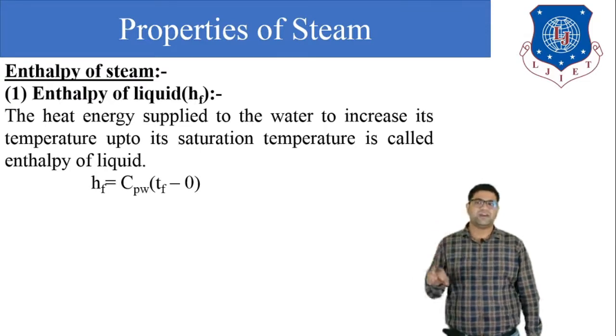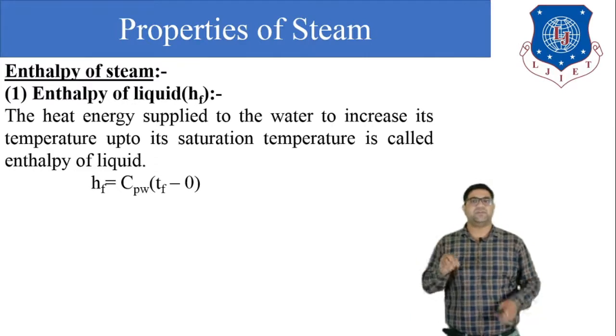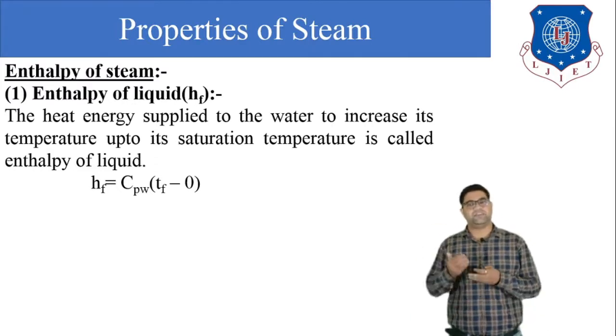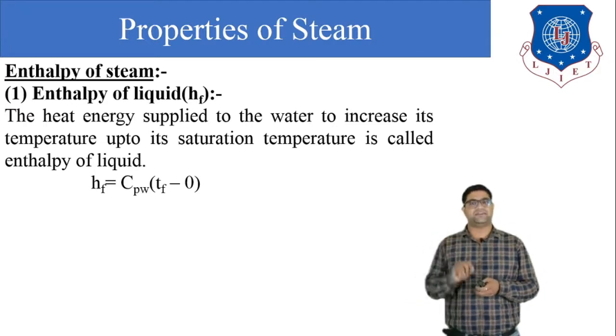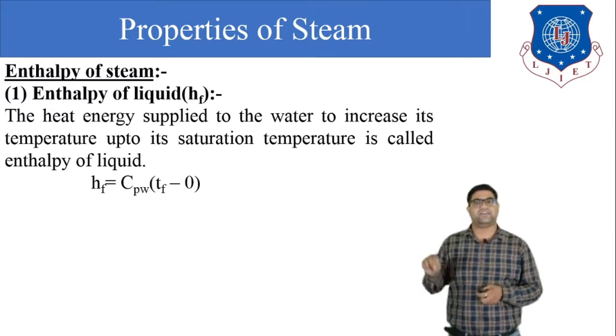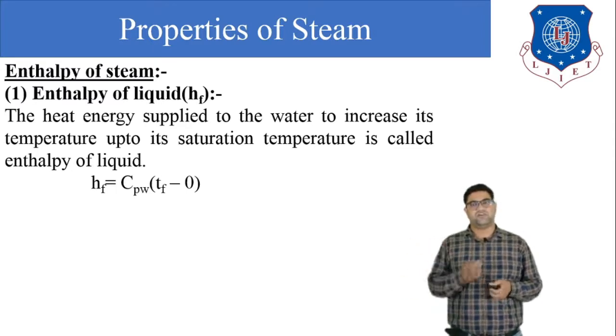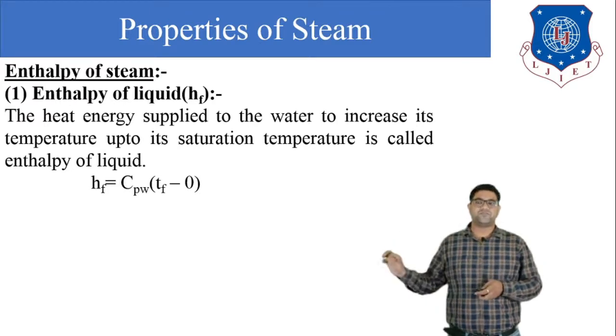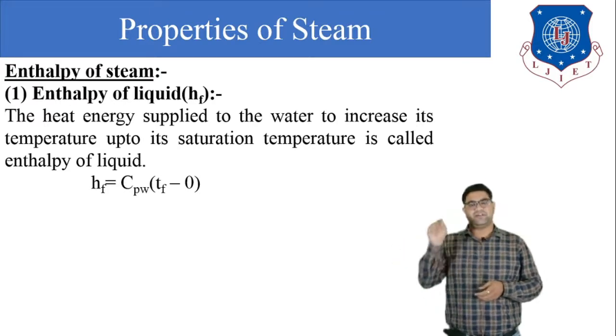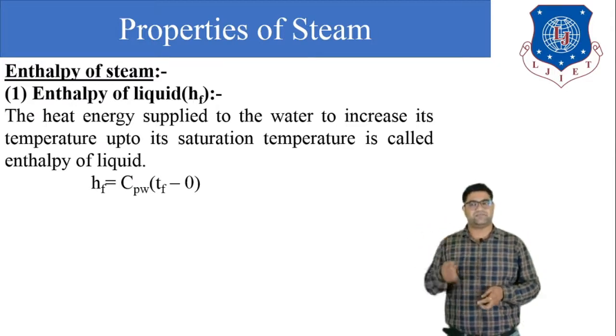Now here, what is the meaning of this cpw? cpw is the specific heat at constant pressure. Here w indicates water, because we are generating the steam from the water. So this is the specific heat at constant pressure of water, and the value is 4.182. So we can write hf equals cpw, Tf is the final temperature, and 0 is the initial temperature.